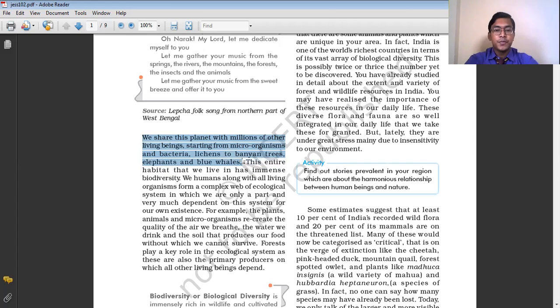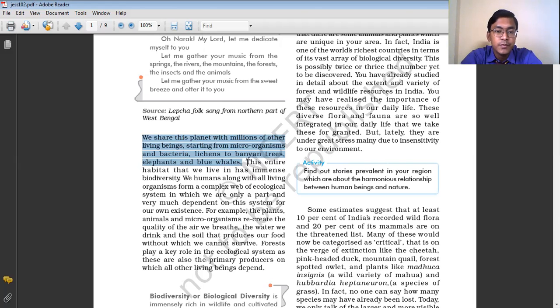So the earth as a planet where life exists is mainly shared by different living components, and these vary from small microorganisms to large animals like the blue whales and the elephants. We human beings are the superior living creature on this earth.